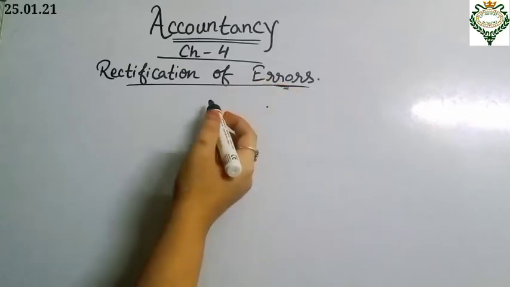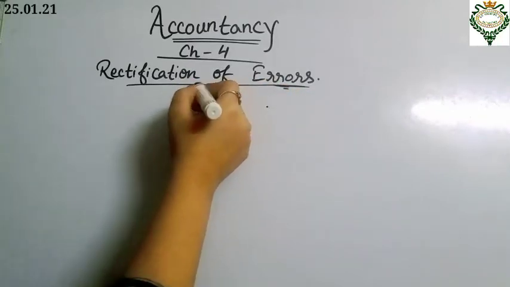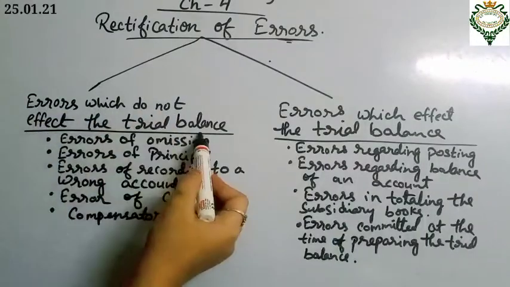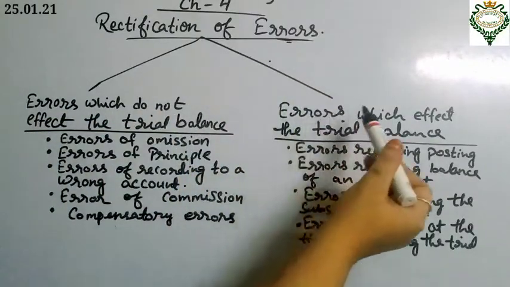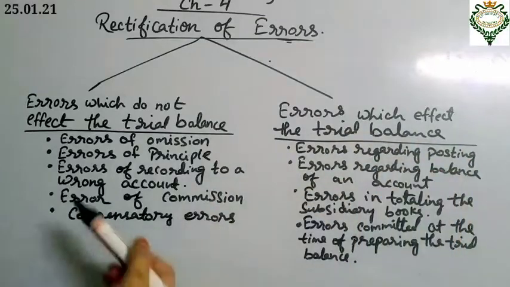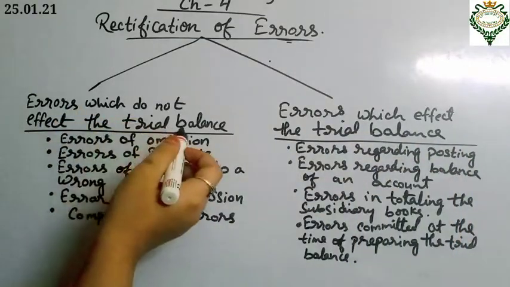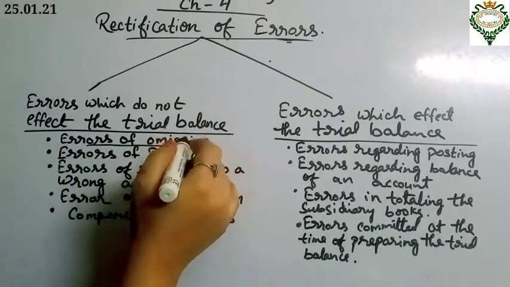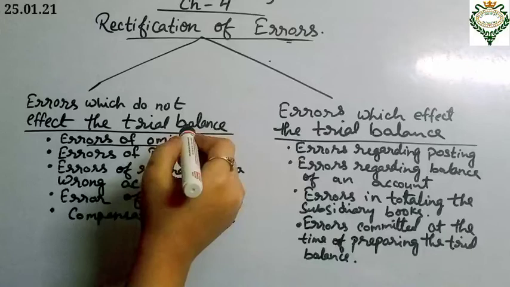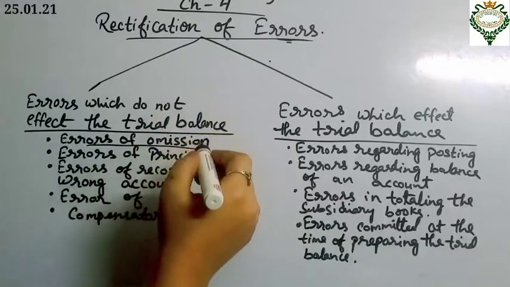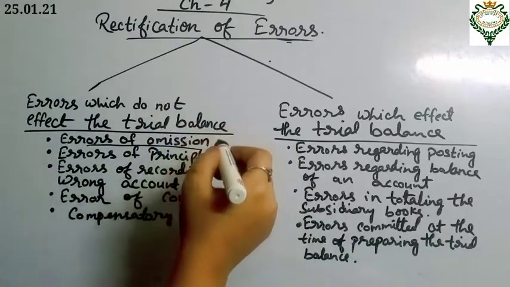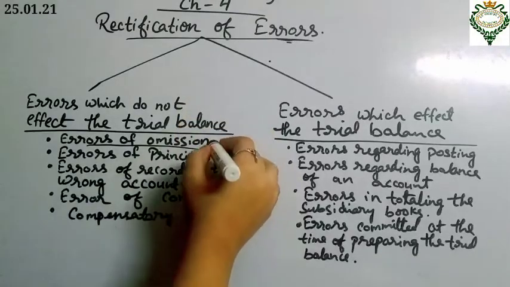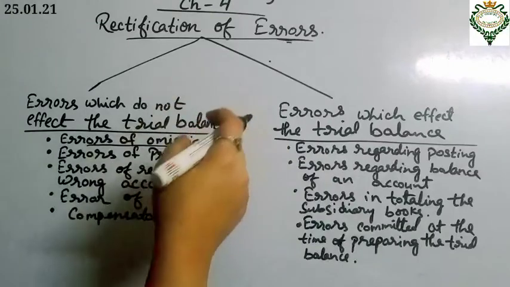Rectification of errors are of two types. One is errors which do not affect the trial balance, and the second one is errors which affect the trial balance. Under the errors that do not affect the trial balance comes errors of omission. Errors of omission is when a transaction is totally omitted to be recorded in the journal or the subsidiary books or the ledger. Such an error is known as error of omission, that is, forgotten to record.